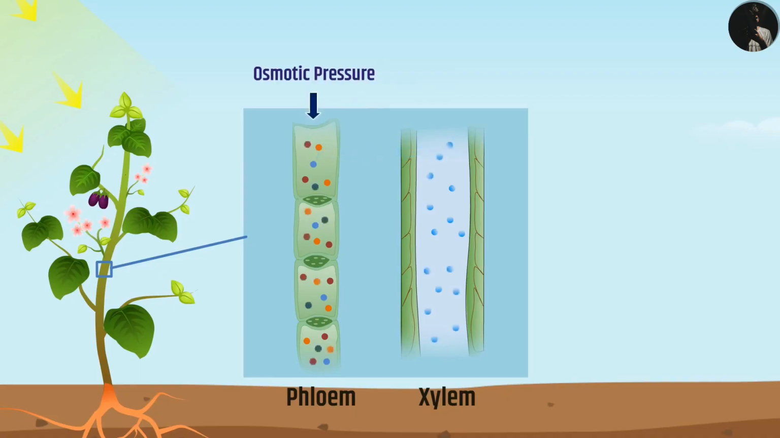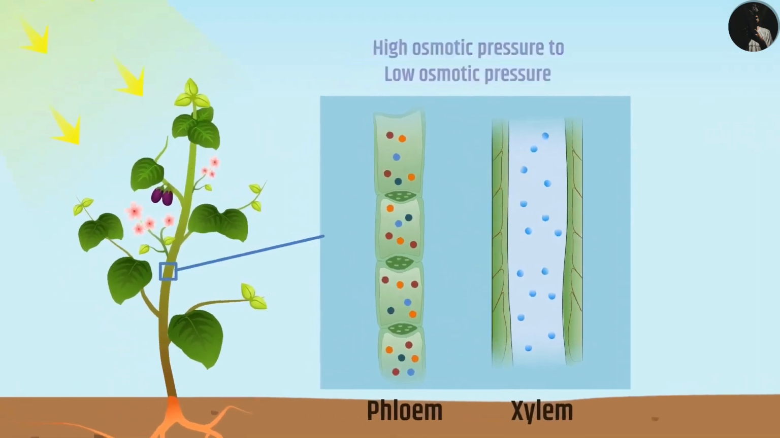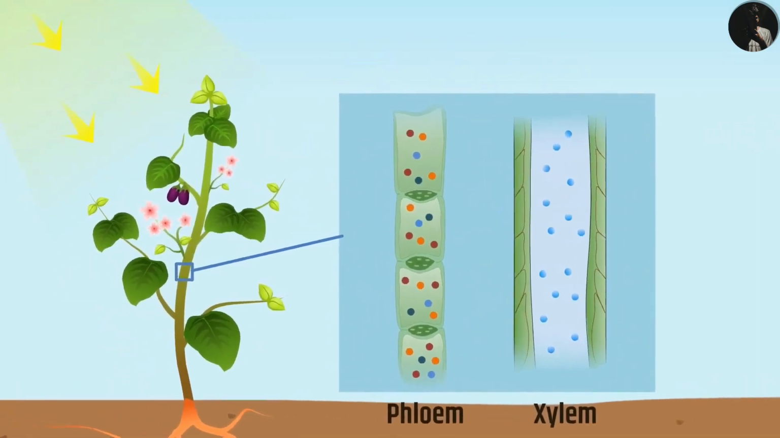Water and soluble products move from high osmotic pressure to low osmotic pressure and are transported to different locations such as storage organs, fruits, buds, etc. Keep in mind, phloem carries substances both in upward and downward direction, whereas xylem carries only in upward direction.